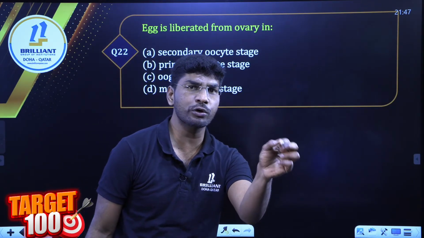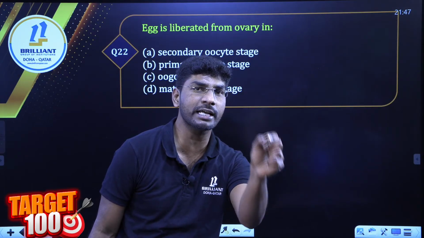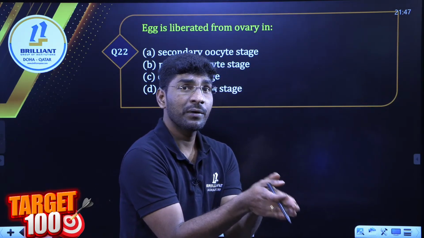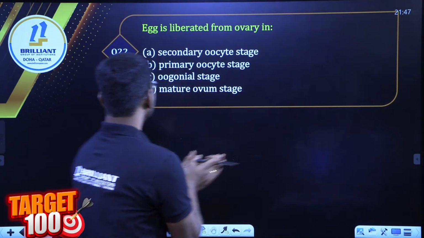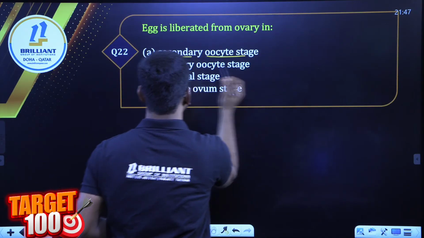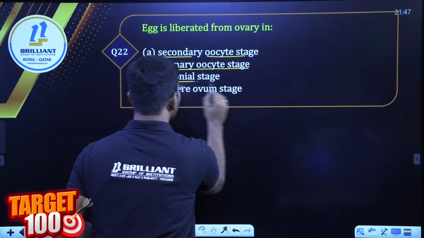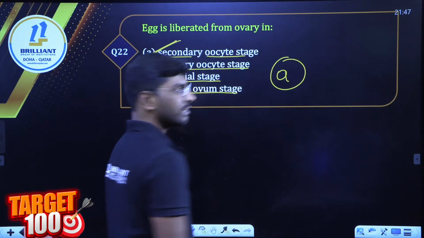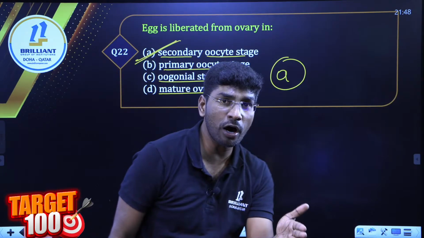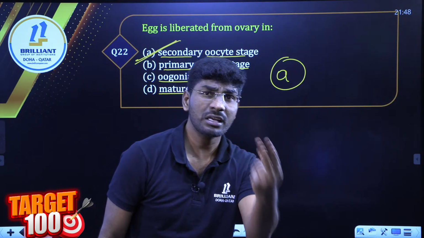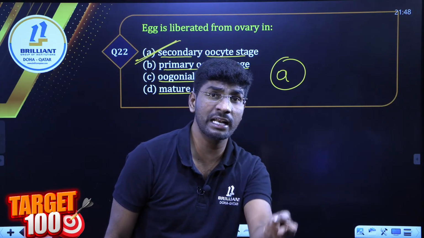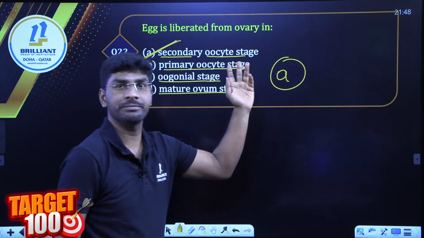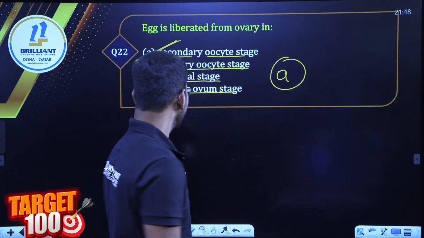Very simple question. On the 14th day, mid of the menstrual cycle, something is released from the Graafian follicle. Which stage is released? Secondary oocyte stage, primary oocyte stage, oogonia stage, or matured ovum stage. Obviously, it is the secondary oocyte stage. This is the secondary oocyte, with the zona pellucida, plasma membrane, vitelline membrane, perivitelline membrane, and corona radiata. All these layers are there. This is actually called the ovum. Next question.